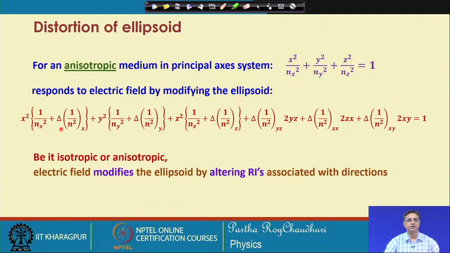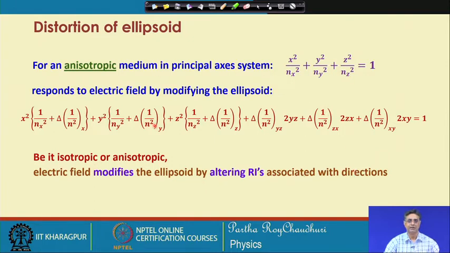You have an incremental change, which is because of the presence of the electric field, delta of 1 by n square, in the x, y, z, y z, z x terms. So, these are the new terms coming into the index ellipsoid. Be it isotropic or anisotropic, the electric field modifies the ellipsoid by altering the refractive indices associated with the direction.